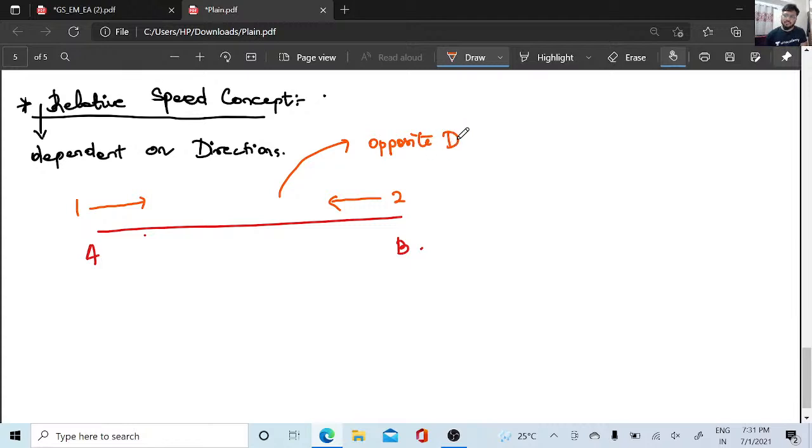Whenever you get opposite directions, your relative speed is always going to be the addition of both the speeds. You can assume that S1 is greater than S2, or S2 is greater than S1. Either way, we will always go with the same one, that is S1 plus S2.